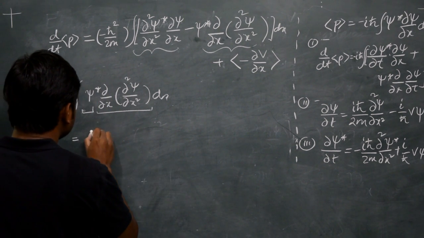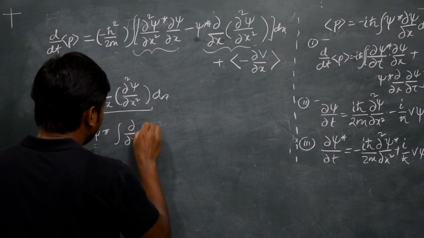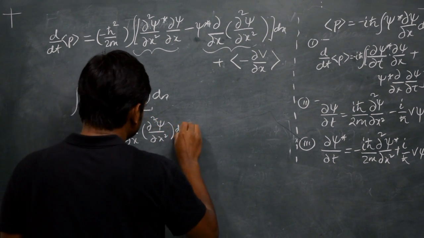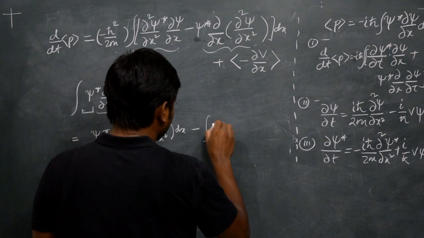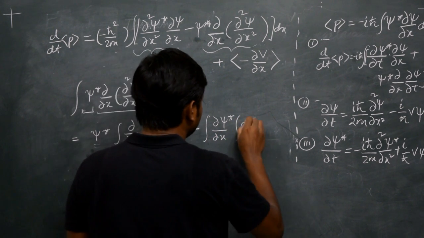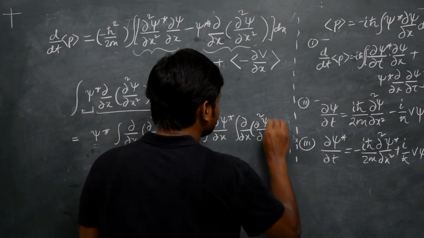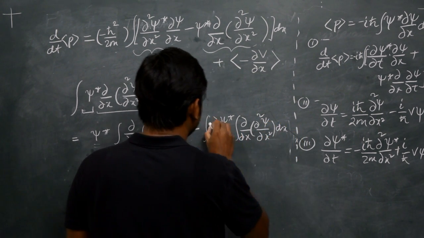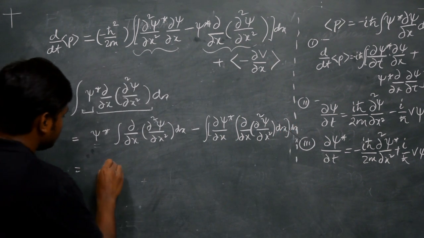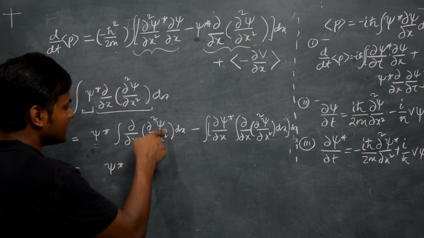What you can do is psi star times the integral of del by del x of del square psi by del x square dx, minus the integral of del psi star by del x times the integral of del by del x of del square psi by del x square dx.